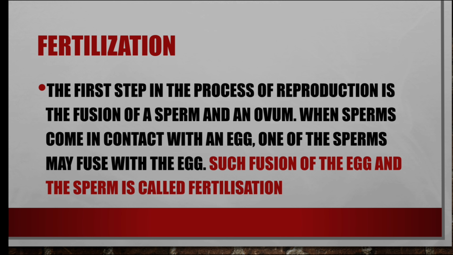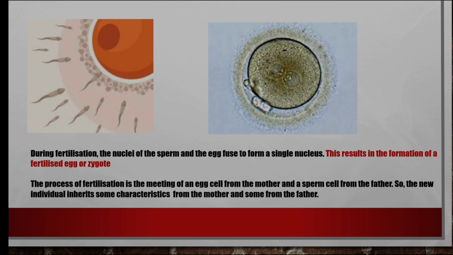Next, what is fertilization? The first step in the process of reproduction is the fusion of the sperm and ovum. When sperms come in contact with an egg, one of the sperms may fuse with the egg. That fusion of the egg and sperm is called fertilization. During fertilization, the nuclei of the sperm and the egg fuse to form a single nucleus, resulting in the formation of a fertilized egg, or zygote.